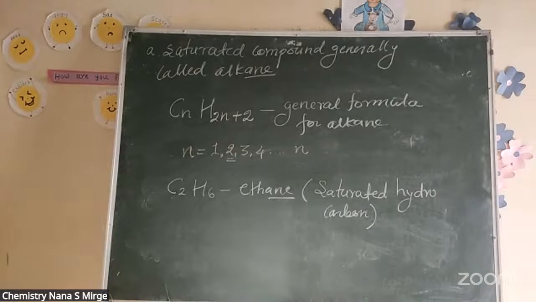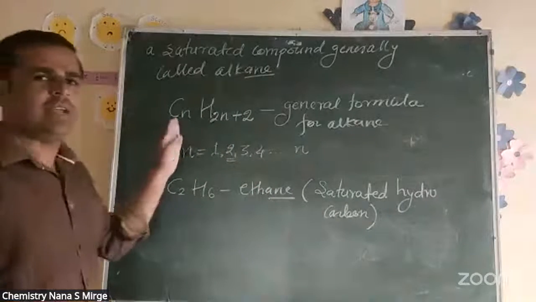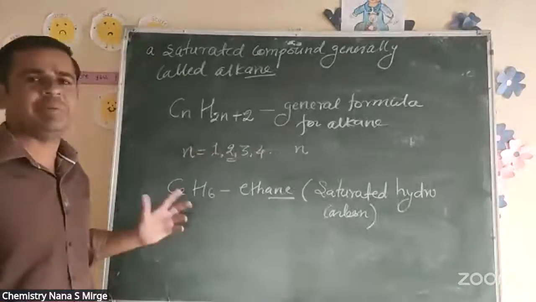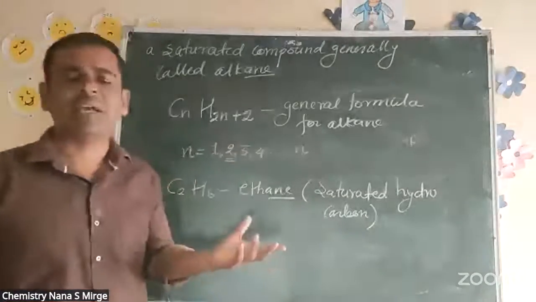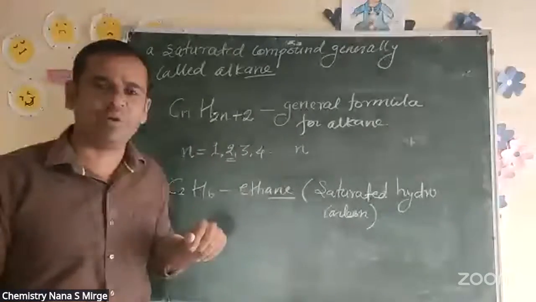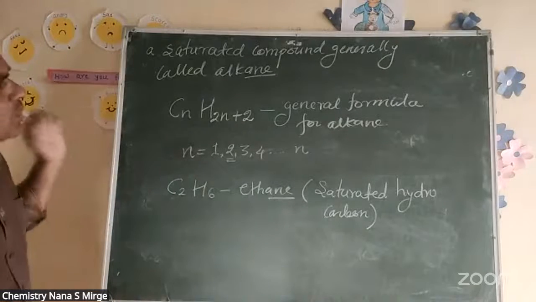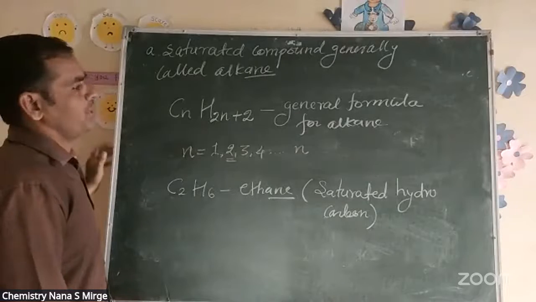Okay, so you can have a number of carbons and their compounds. You can prepare a lot of compounds. You can take the values of n and obtain methane, ethane, propane, butane, pentane, hexane, heptane, nonane, decane, like this. So put the value of n and find your corresponding alkanes. Generally these are saturated compounds. No double and triple bond is present in here.